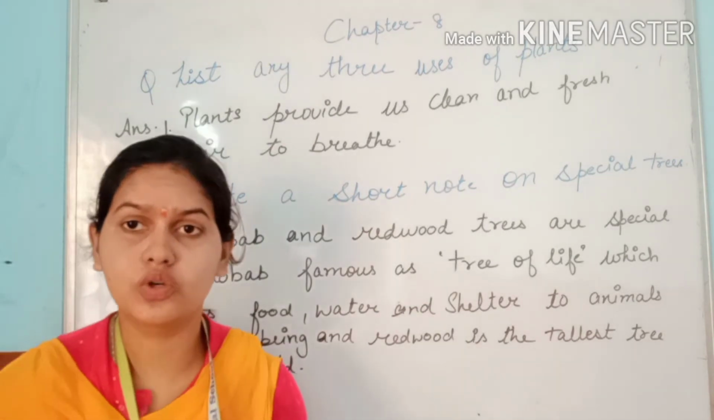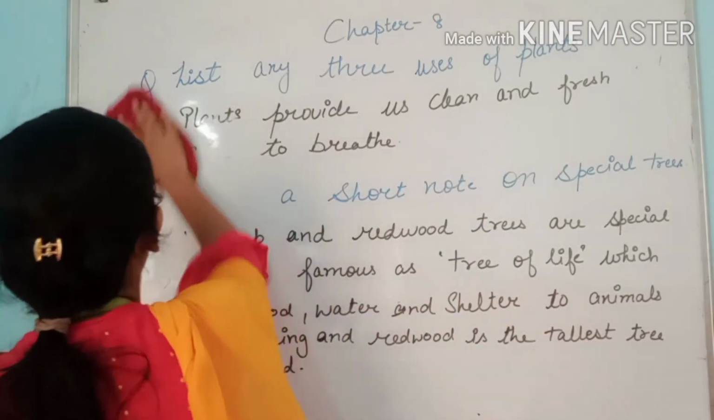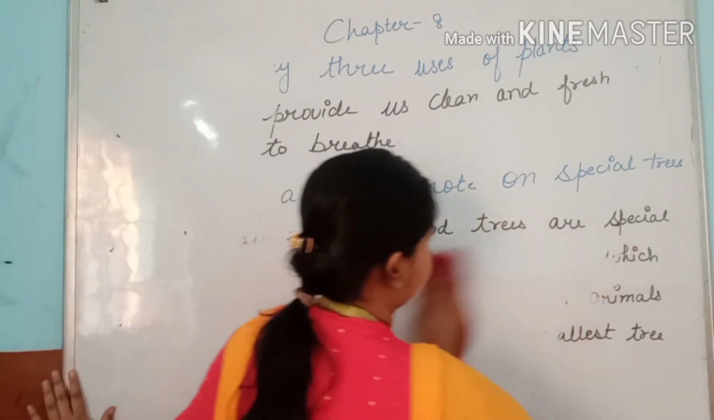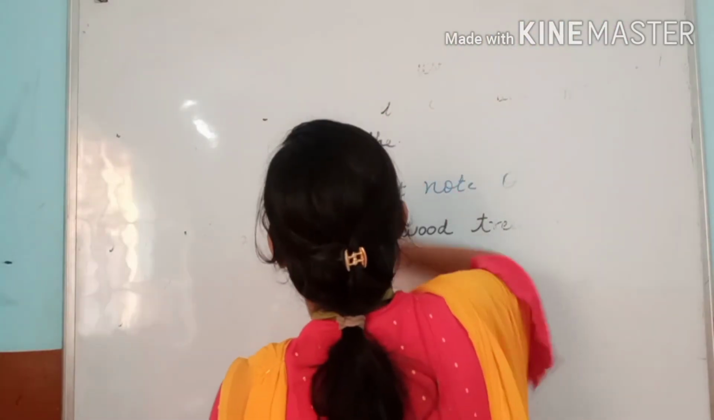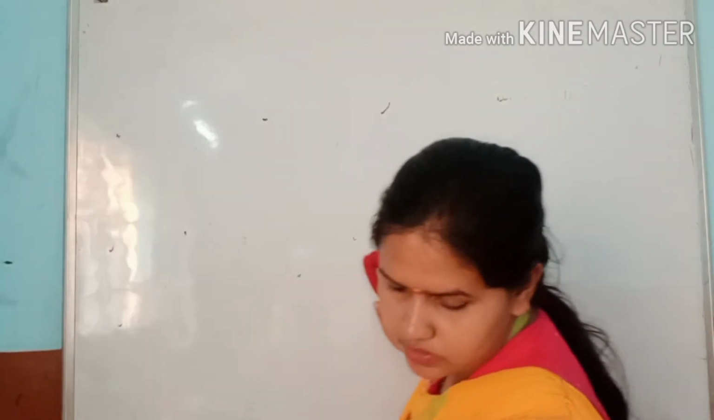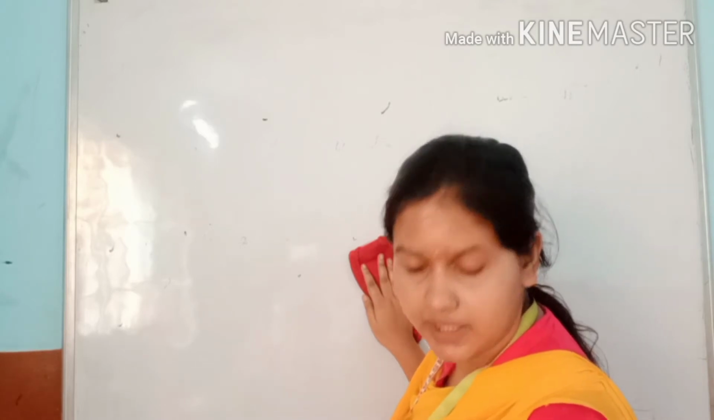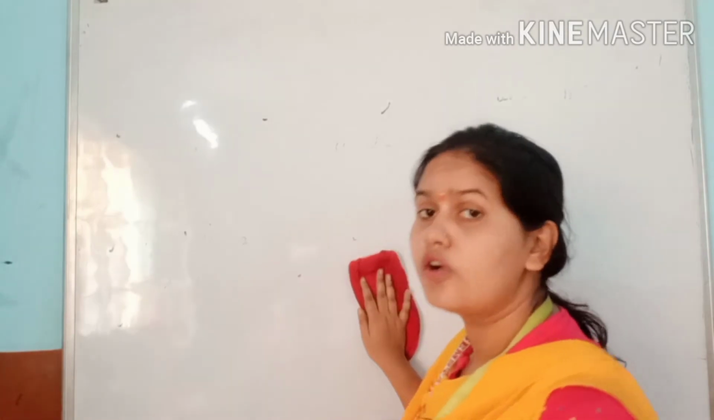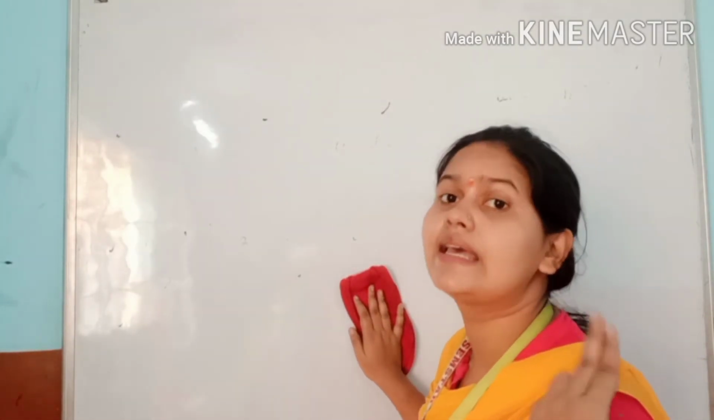So, let's go through the third question. As you can see from your book, which one is your third question. The third question is: state the difference between the color and the texture of a leaf. So we have to find the difference, what is the texture and what is the color of a leaf.